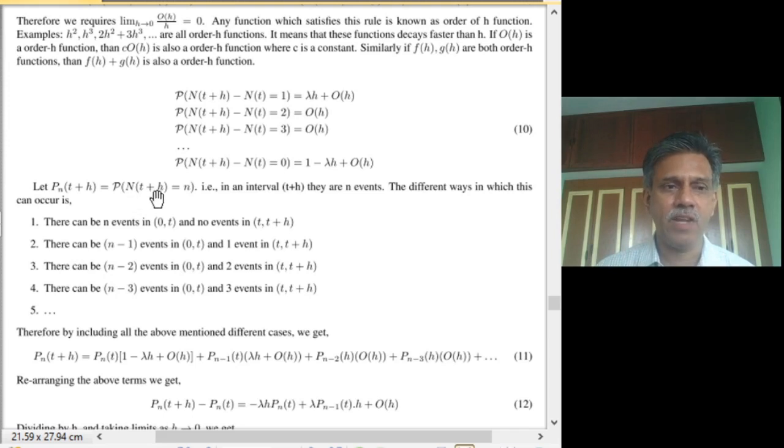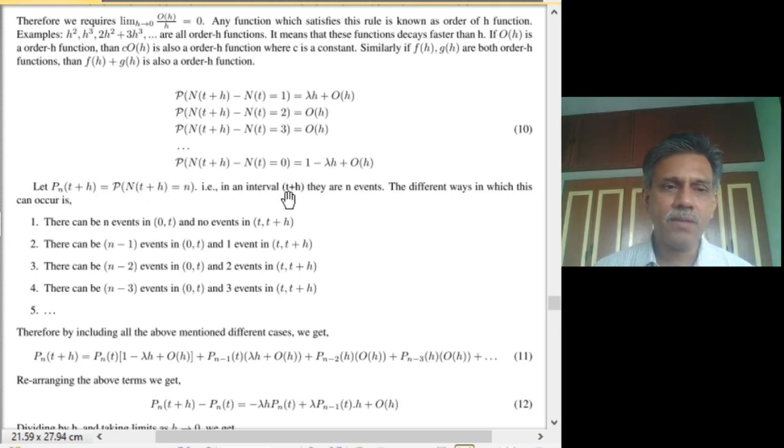The probability that N of t plus h equals n means the number of events that occur in the interval starting from 0 to t plus h is n. To give a shorthand notation, we write it as p small n of t plus h. Here t plus h gives the time point where we are looking at the N of t process, and small n is the number for which we are seeking the probability.